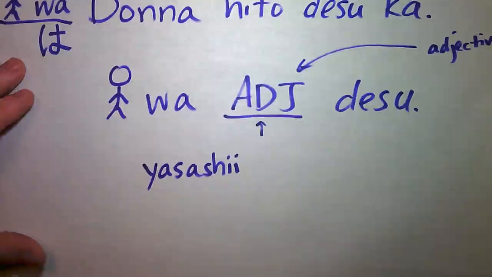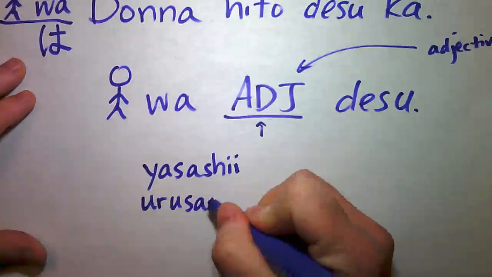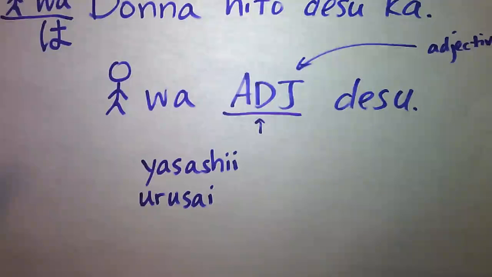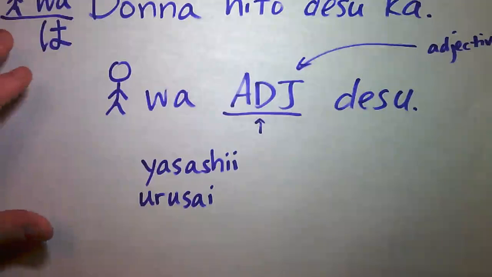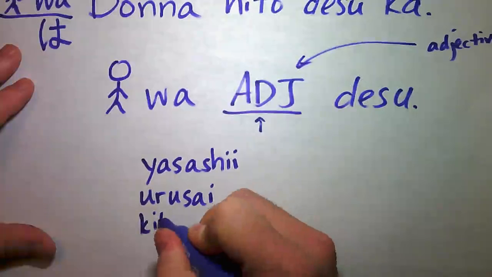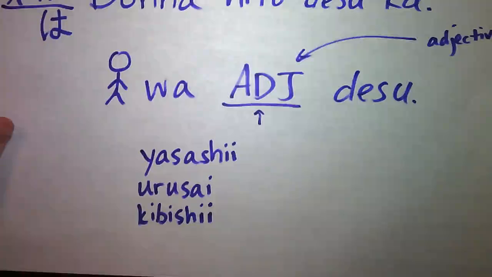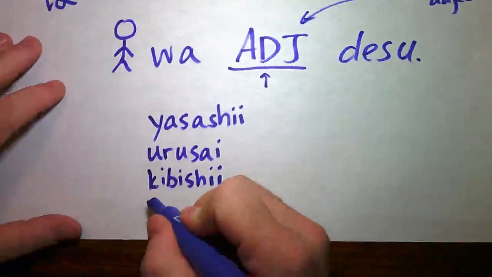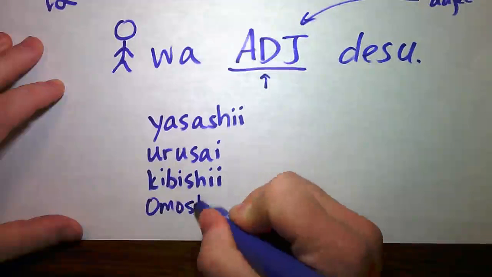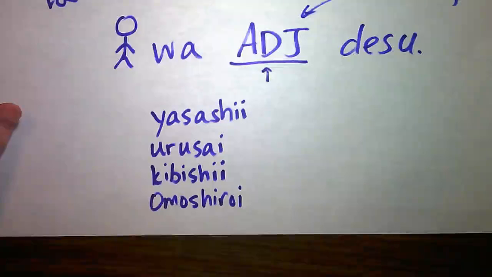Yasashi, which means nice. Urusai, which means loud or annoying. Kibishi, which means strict. Omoshiroi, which means interesting or funny.